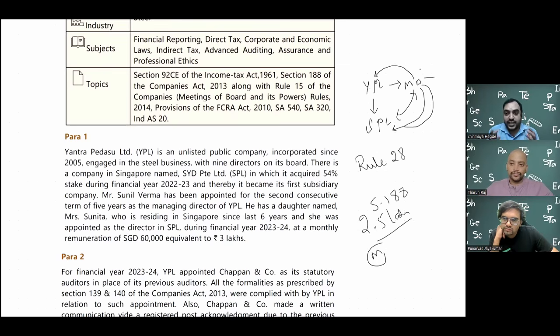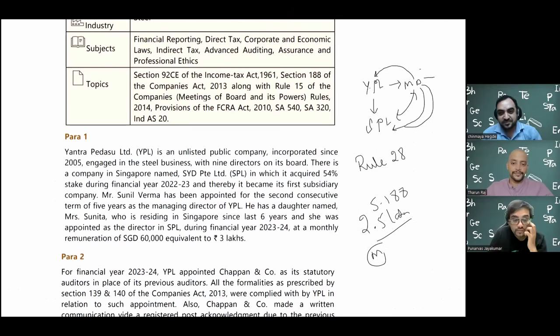The two common areas which I can definitely foresee are related to related parties. Whenever the director comes, you will see that things are getting connected. So whenever the problems are related to directors, keep this extra point in mind. All subjects will come together and will haunt you later.